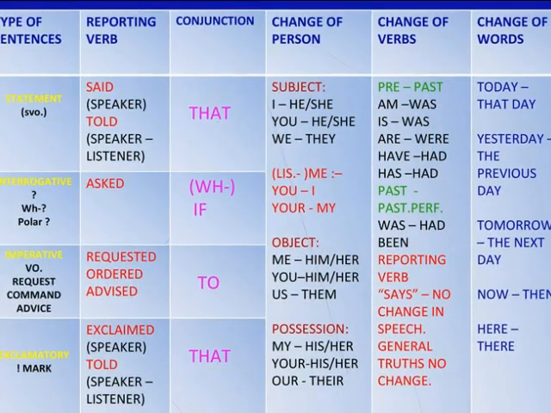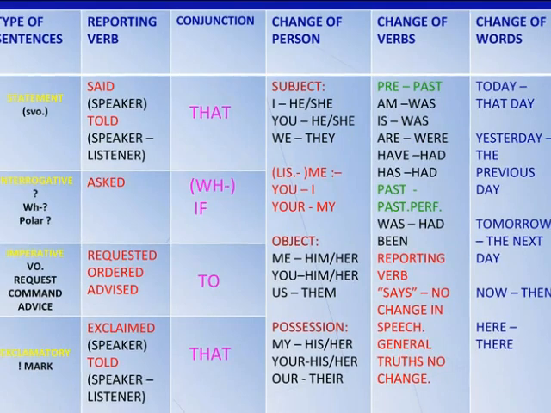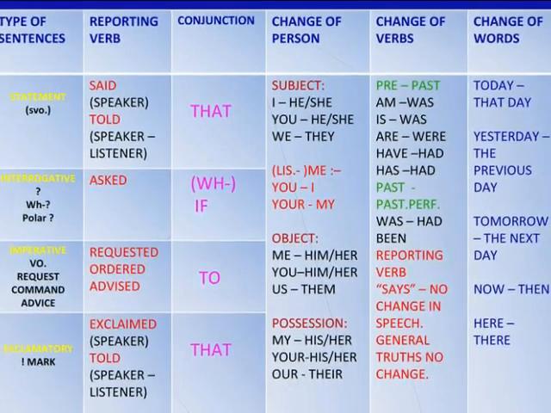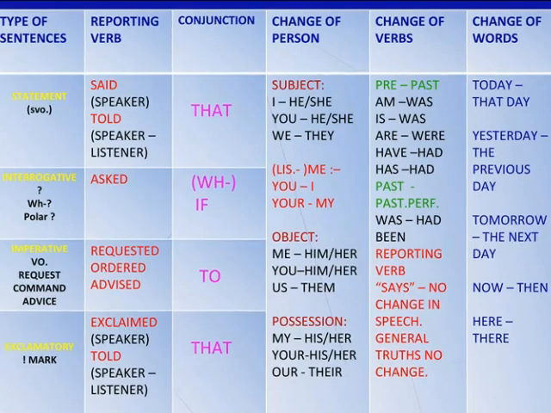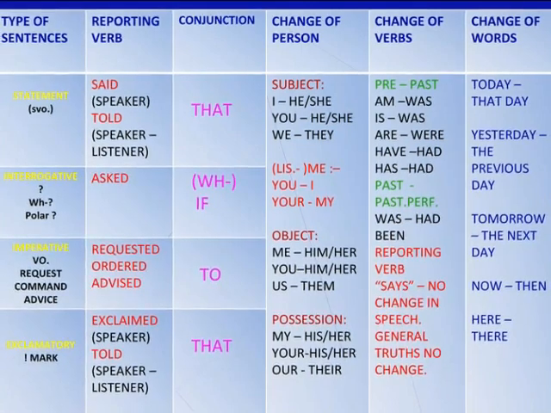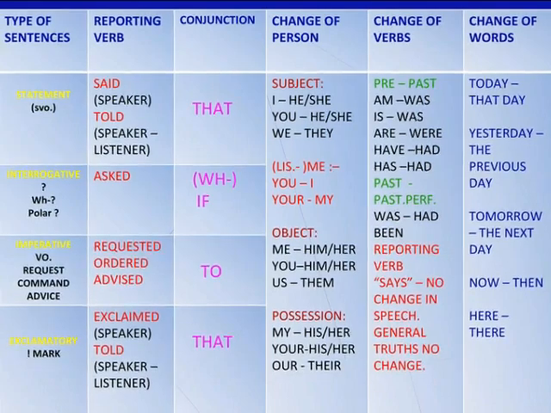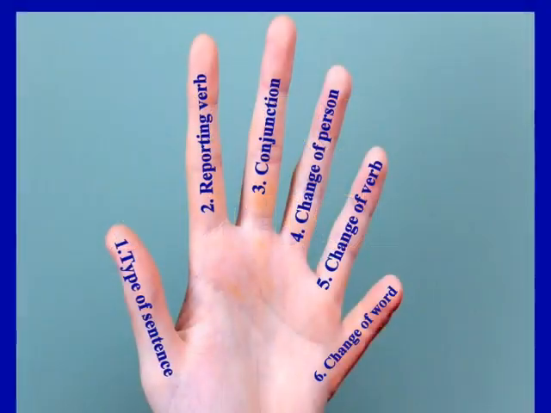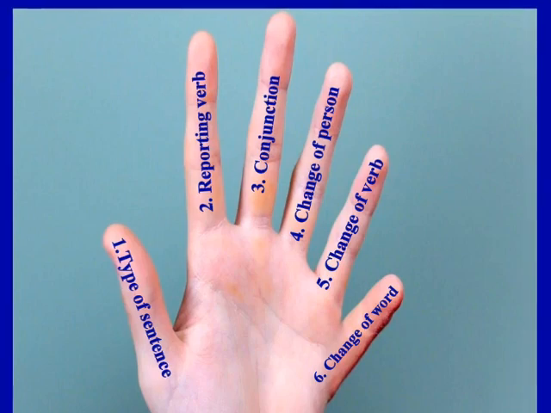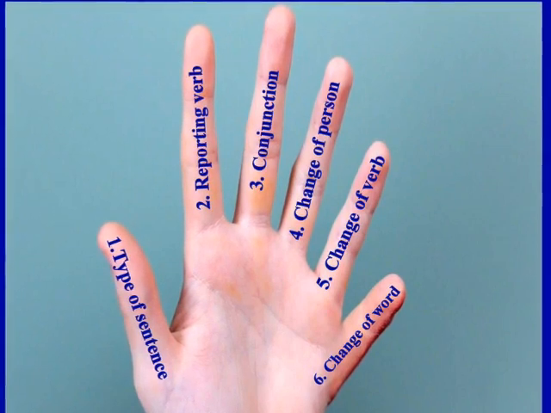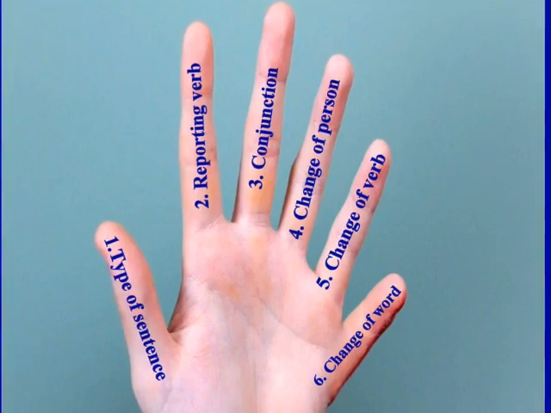Though we learn the rules governing the transformation of sentences from direct to reported speech in the lower classes, we are not able to hold them in our mind. To keep it more precise in our mind, let me introduce a finger technique. We have 5 fingers in our hand. Each finger represents a purpose of transforming direct speech into reported speech.